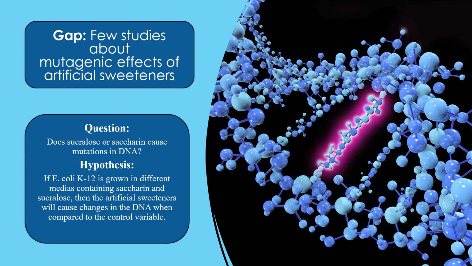In the experiment, the gap of research is that few studies have been conducted on the mutagenic effects of artificial sweeteners like sucralose. The question this experiment will answer is, does sucralose or saccharin cause mutations in DNA? And the proposed hypothesis is, if K12 E. coli is grown in different medias containing saccharin and sucralose, then the artificial sweeteners will induce mutations in the DNA of bacteria when compared to the control variable.